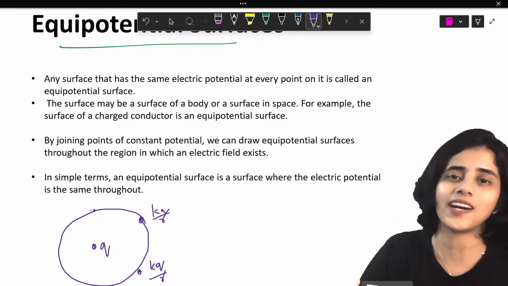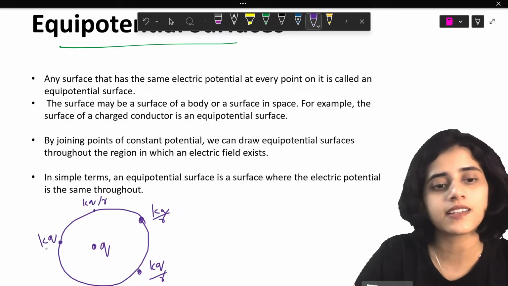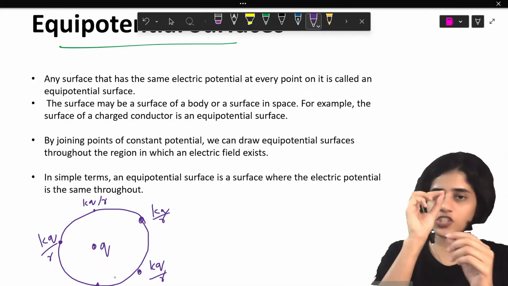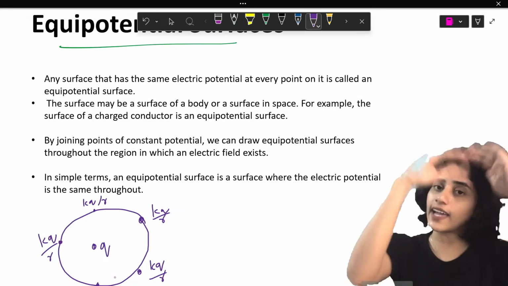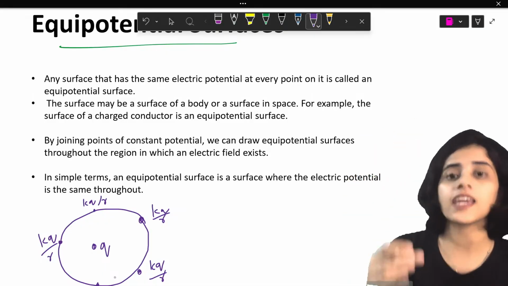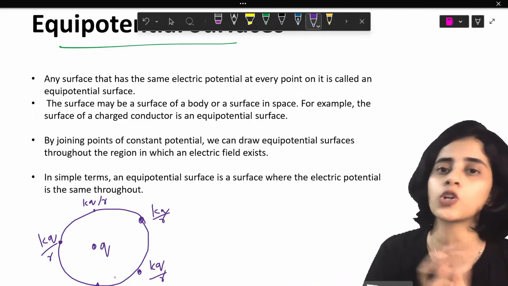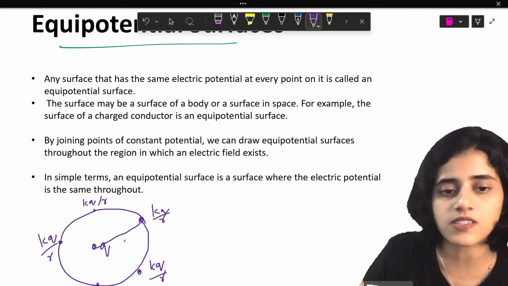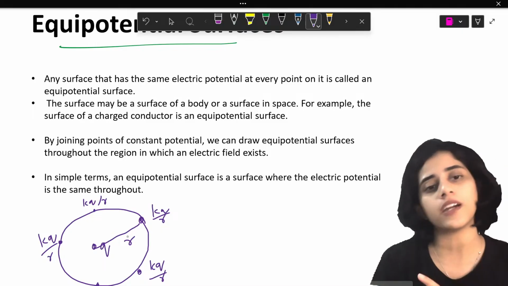At any point I take, the potential is kq by r. So because of the charge Q, along the surface, it has the same potential. So this distance is r. Now if I take another ring at a distance r2, it will have potential kq by r2.